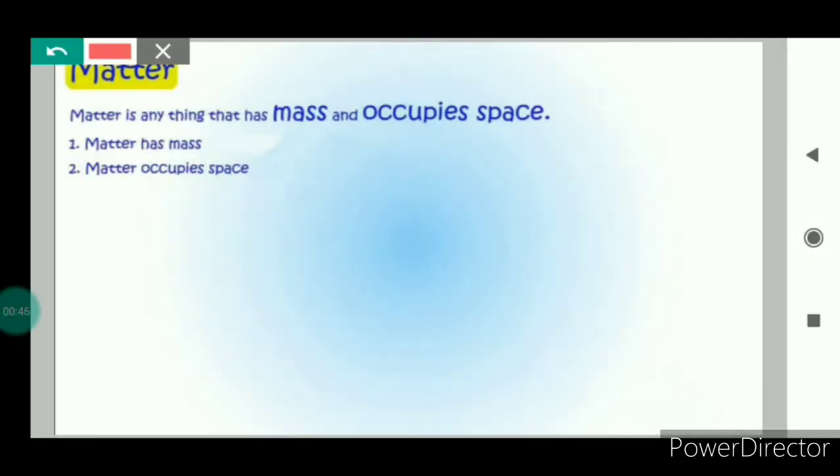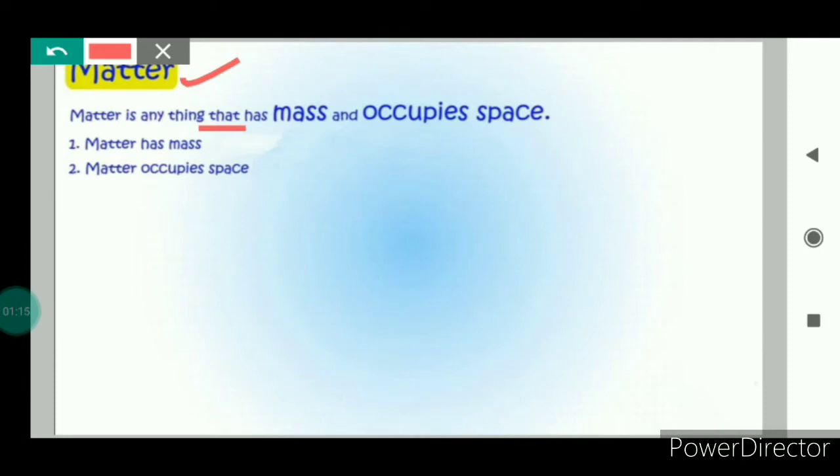First of all, we will see what is matter. Everything in the universe is made up of matter. Matter is anything that has mass and occupies space. So any substance that has mass and occupies space is called matter. And matter can exist in three states: solid, liquid and gas.